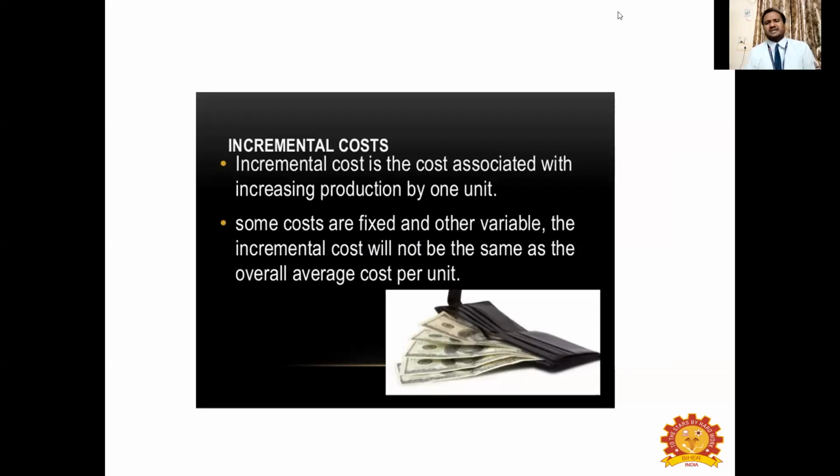And incremental cost is just another name. It is very closely related to marginal cost. It is the cost associated with increasing production by one. If you want to increase your production by 1 unit, you will incur some extra cost. That extra cost is called incremental cost.